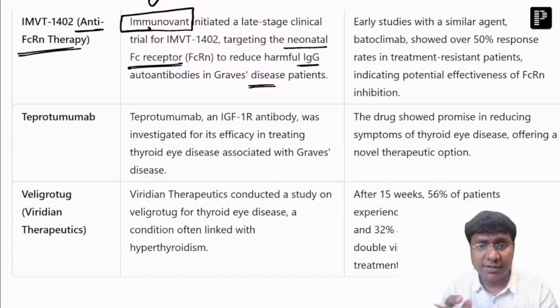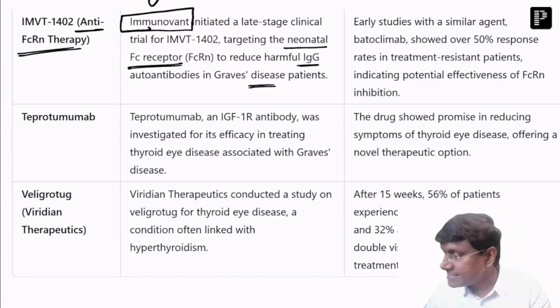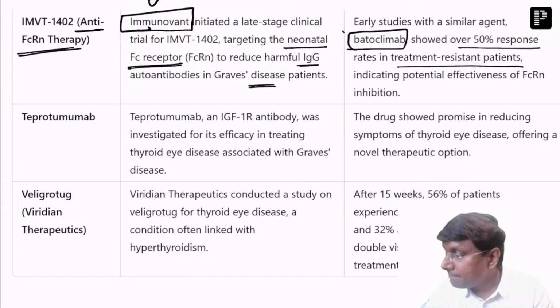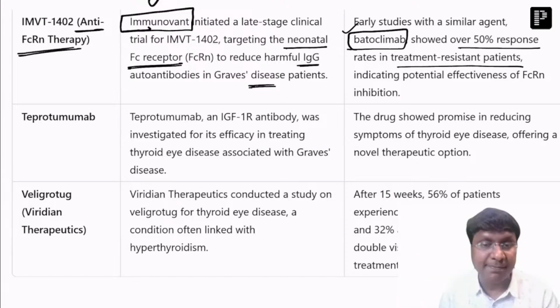The early studies with one of the similar agents, batoclimab, showed over 50% response rates in treatment-resistant patients. So in treatment-resistant patients, a 50% response rate was there whenever batoclimab was added as part of the treatment. So this is one of the new trials.